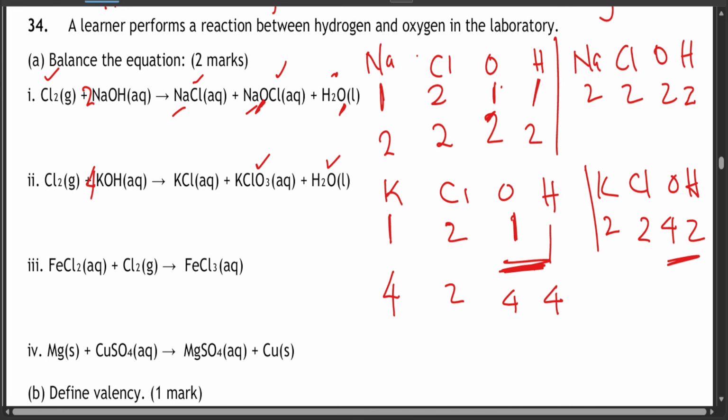Let's say we put 2 here because of hydrogen: you'll have 4 hydrogen and now 5 oxygens. What if I put 3 here to give 4 potassiums, 4 chlorine, but 9 oxygen, and 9 plus 2 gives 11.